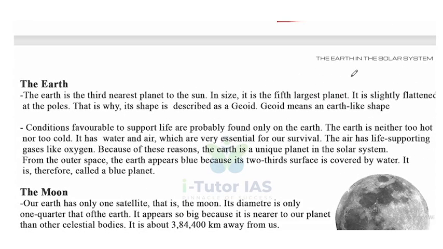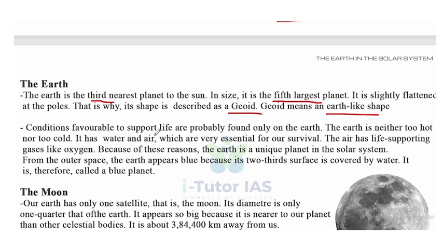Now, Earth, our planet. The Earth is the third nearest planet to the Sun, and in size, it is the fifth largest planet. It's slightly flattened at the poles. That's why its shape is described as geoid. Geoid means an Earth-like shape.